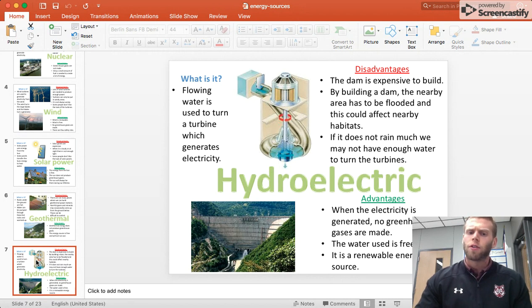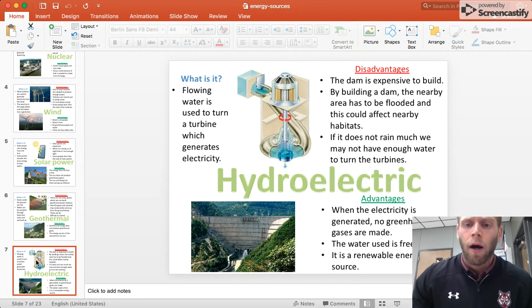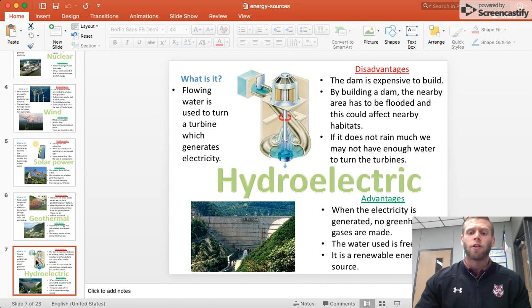So what are some disadvantages? Well, the dam, like the Hoover Dam, is expensive to build. By building a dam, the nearby area has to be flooded, and that could affect the habitats of animals and plants nearby. And then you may not have enough water to turn the turbines if you go through like a drought or the area doesn't receive much rainfall.